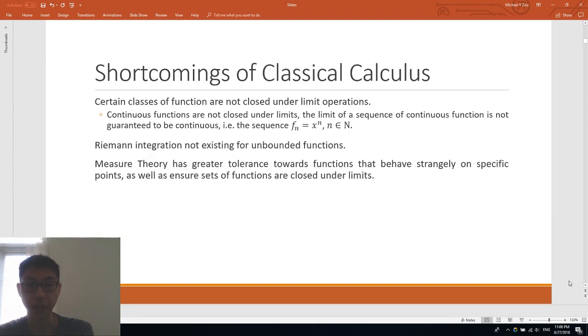Thus, we can see that Riemann calculus has some shortcomings, and these shortcomings are addressed by measure theory, since measure theory provides a more general framework that can cover these problems, such as types of functions not being closed under limits, or Riemann integration not existing for unbounded functions. The definitions in measure theory also extend the scope of integration beyond classical calculus, and it provides greater tolerance towards functions that behave strangely on specific points.